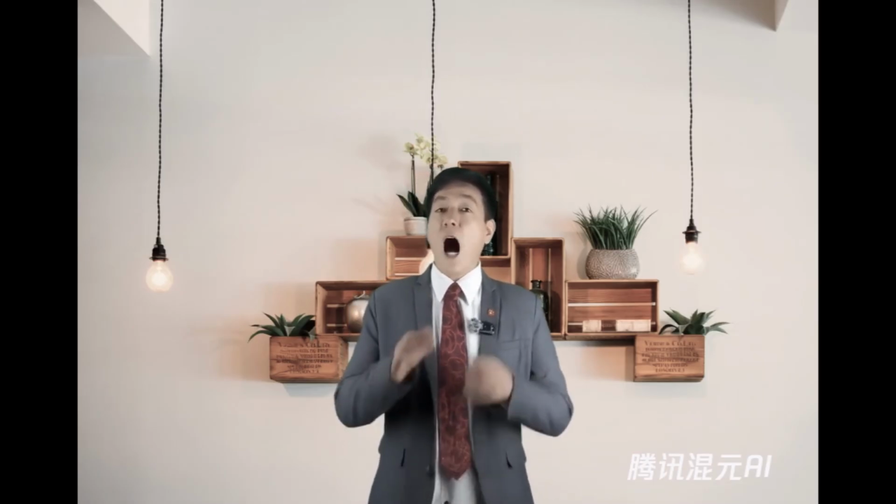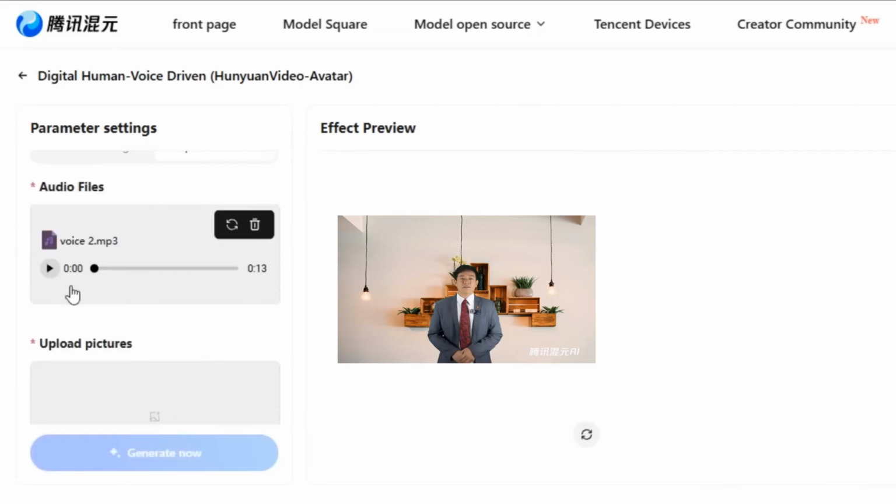As you can see, this is really impressive, very super realistic. The lip movement is good and natural. You can see that the tool detects where there was emphasis in the audio and it makes the subject speak with that emphasis. Let's see if the tool can handle different languages. I upload Chinese audio file.